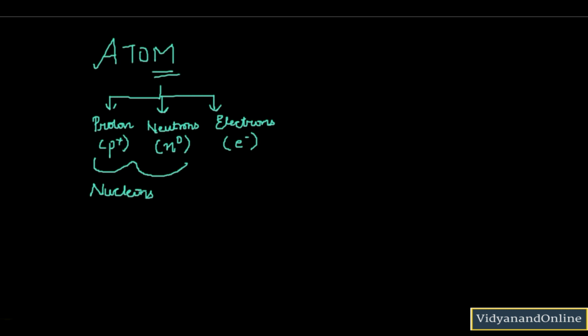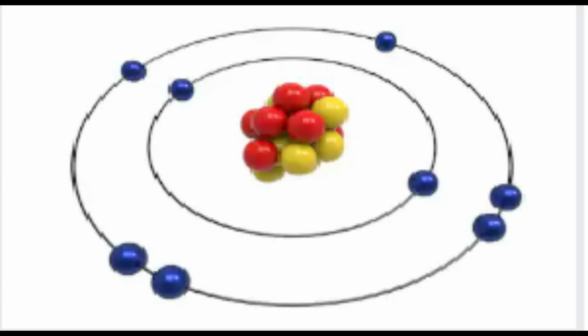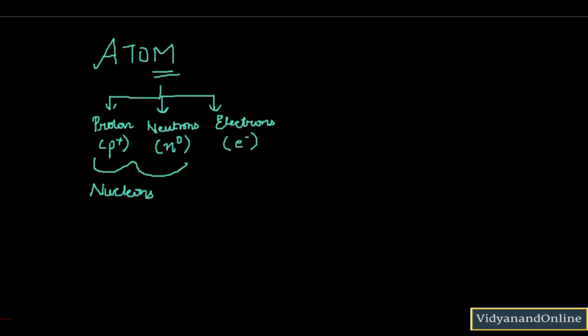As per Bohr's atomic model, electrons move around the nucleus in specified circular paths called orbits or shells. So you have a nucleus in between. Now why do we put positive here? Because this nucleus consists of protons and neutrons. Now the neutron has no charge and the proton has positive charge. That is why we denote the nucleus by a positive one. And then you have the orbit around the nucleus, and in this orbit you have electrons revolving.